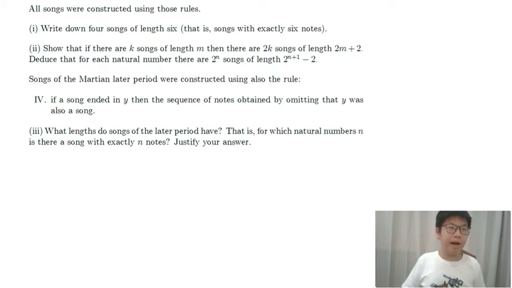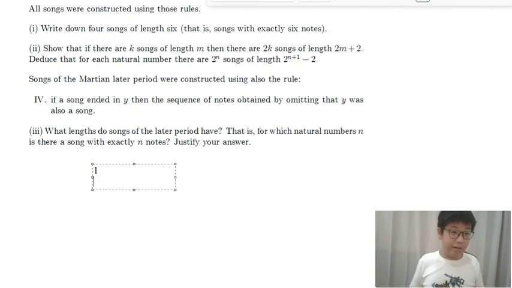Now we're going to talk about 2 centuries later, in the Martian later period. If the song ended in Y, take the sequence of notes obtained by omitting that Y. So like there are K songs of length M, deduce for each natural number N that there are 2^N songs of length 2^(N+1) minus 2. So we had 1 song of length 0, 2 songs of length 2, and then we are going to write 2N plus 2. Let's write a table.